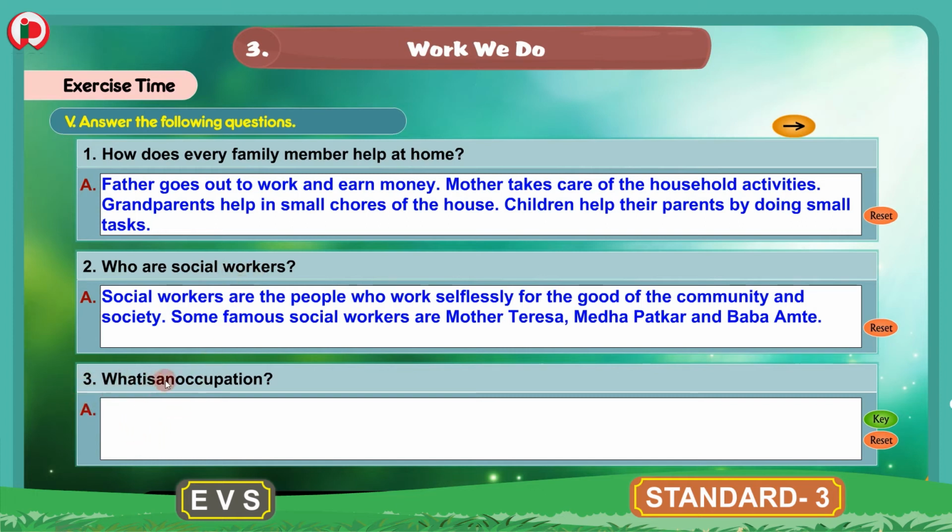3. What is an occupation? The answer for this is the work that people do to earn money is called occupation. Children, you can write these answers in your workbook by pausing on the screen.